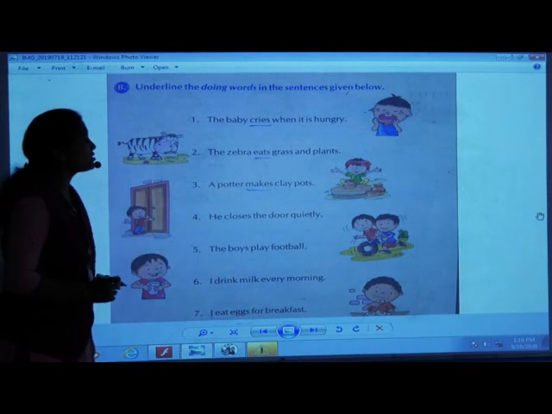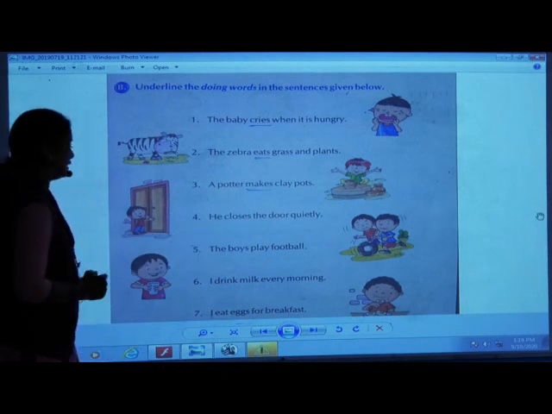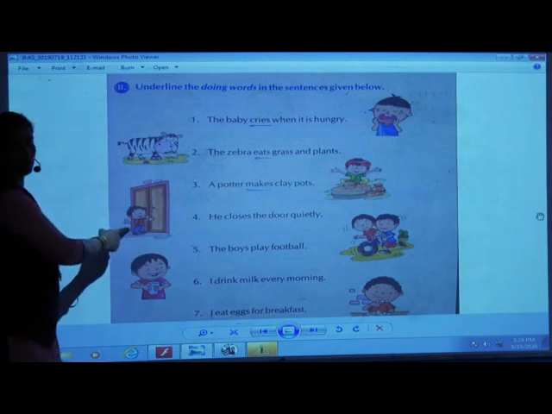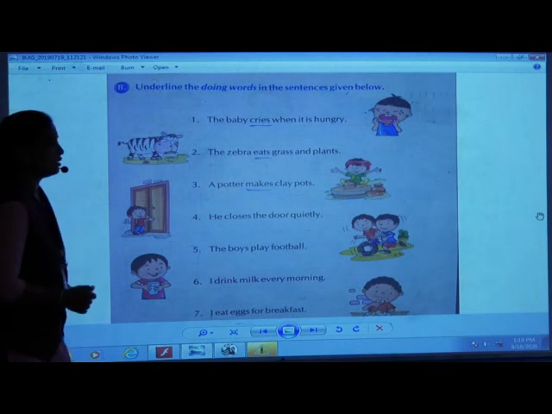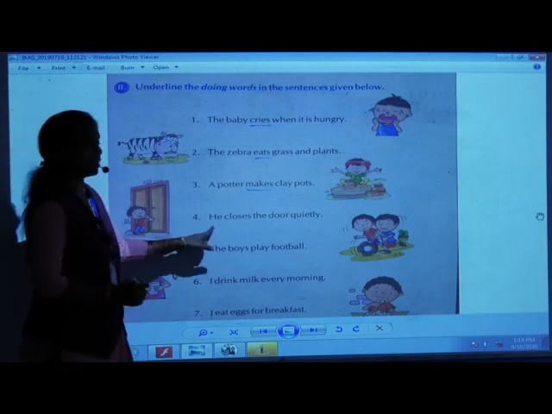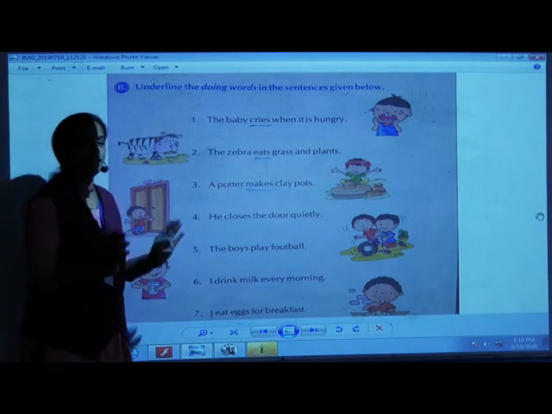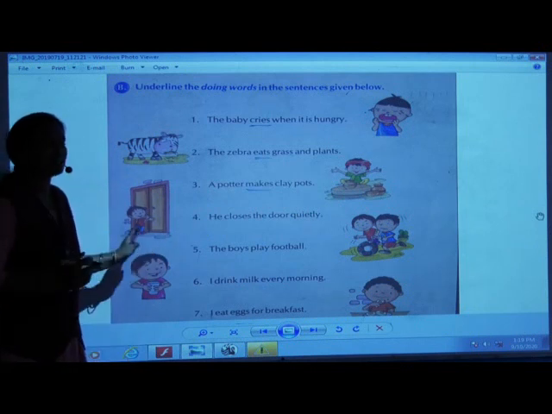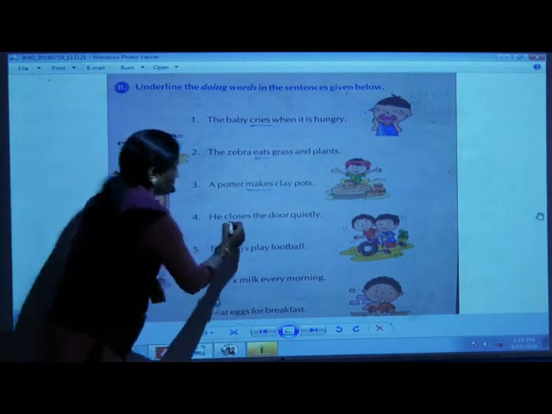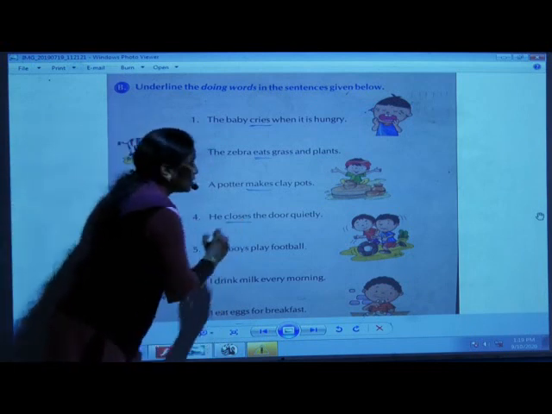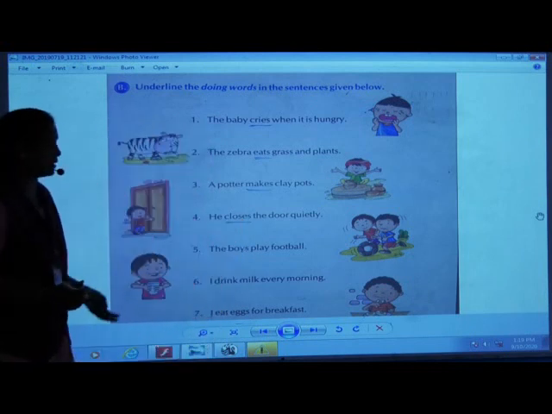He closes the door quickly. See what is this boy doing? Yes, what does he do? He closes the door quietly. Okay, he closes the door quietly. Without making any noise, he is closing the door. Which action he is doing is closes. Closes is a doing word. He is doing something.